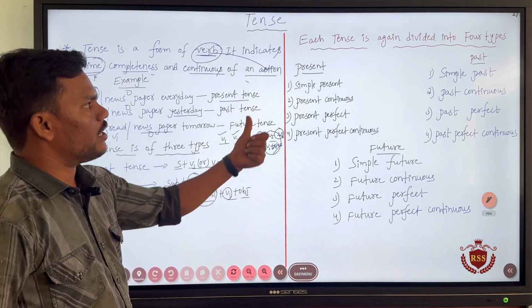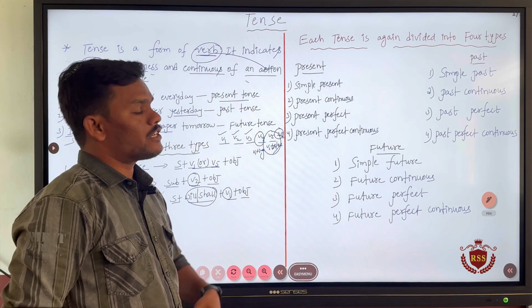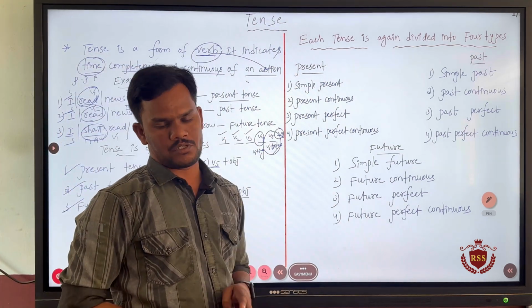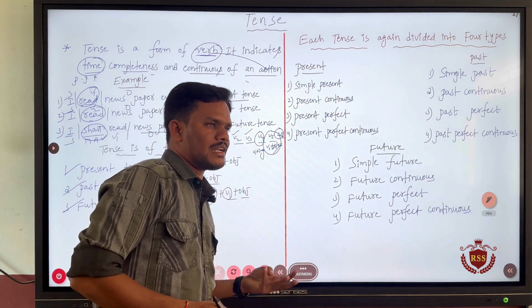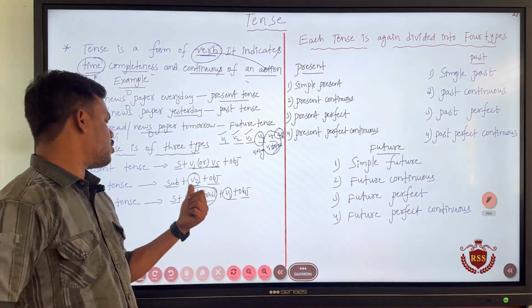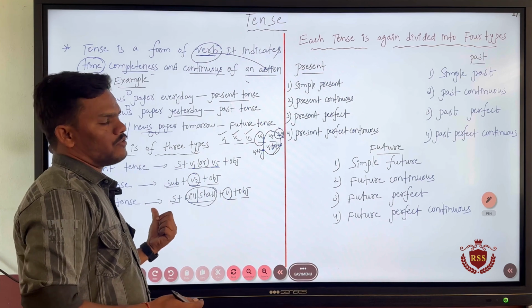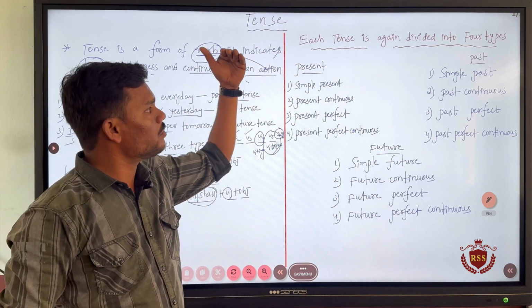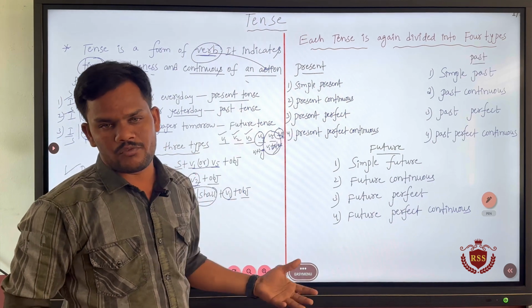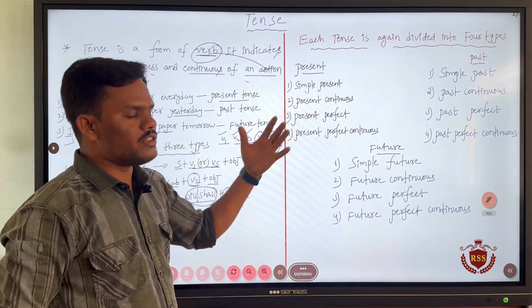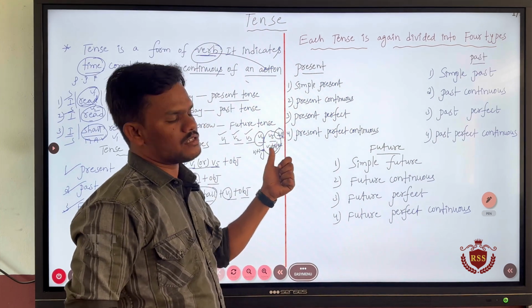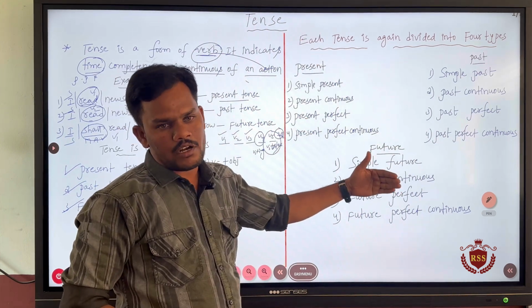Understand? Okay. Now, let us come to the next point, that is each tense is again divided into 4 types. In previous classes, maybe third class and fourth class, we might have discussed only present tense, past tense and future tense, but very few people know that we have several kinds of tenses, right. So, in this class the only new thing that we are going to learn about tenses is the division of the tenses.